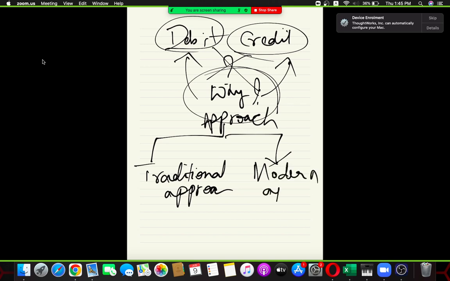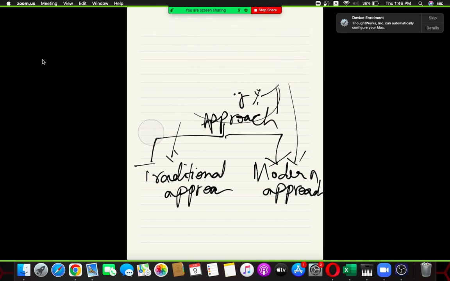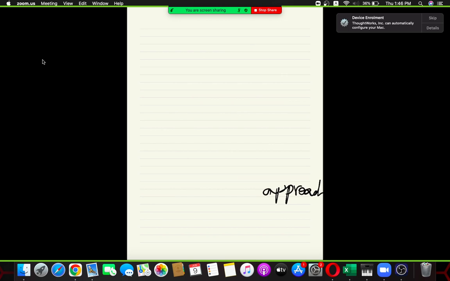Both have debits and credits, but to understand exactly why we are debiting and why we are crediting, we need to follow either approach. Either approach gives you the same answer, the same debit and the same credit, but the reason is what makes it different.